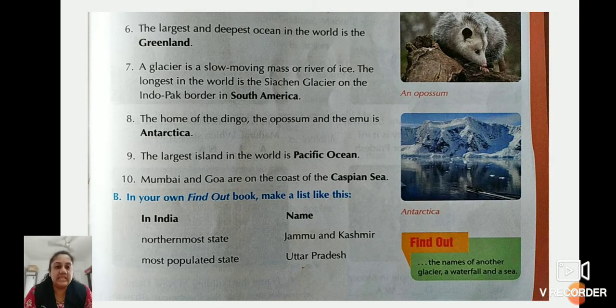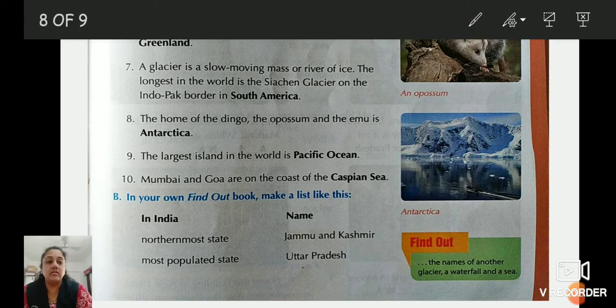The next is number 6. The largest and deepest ocean in the world is Greenland. Children, which is the largest and deepest ocean in the world? Who will tell me? The largest ocean in the world is the Pacific Ocean, not Greenland.